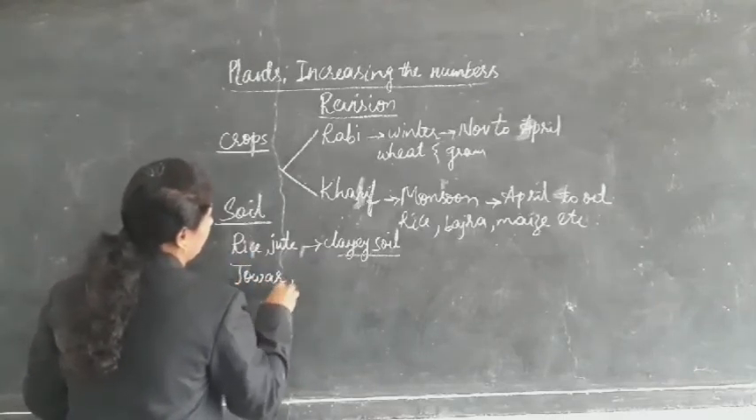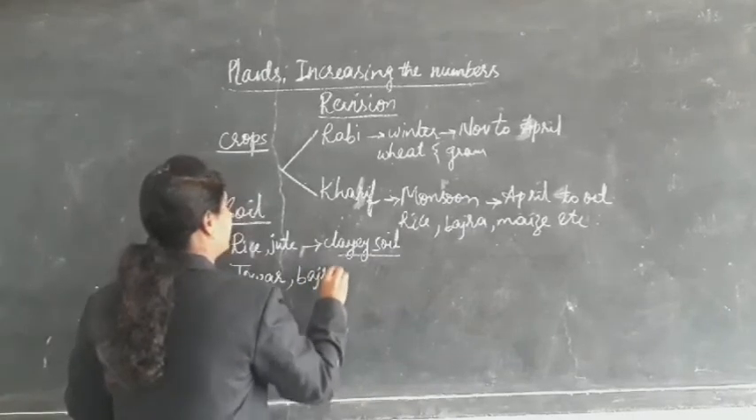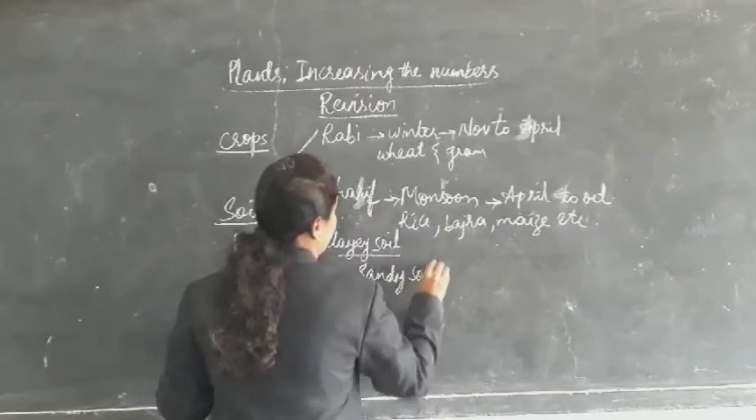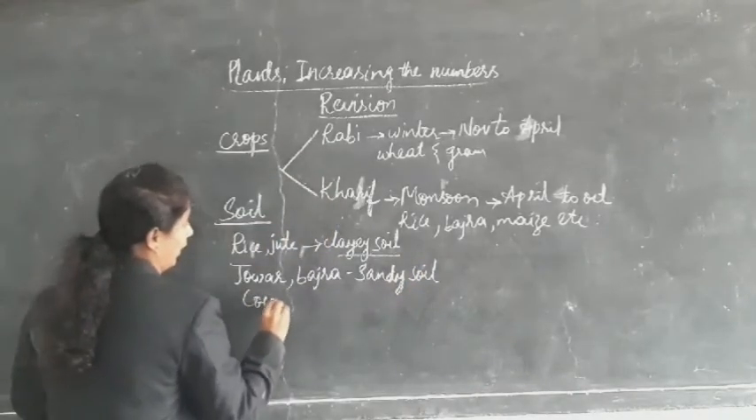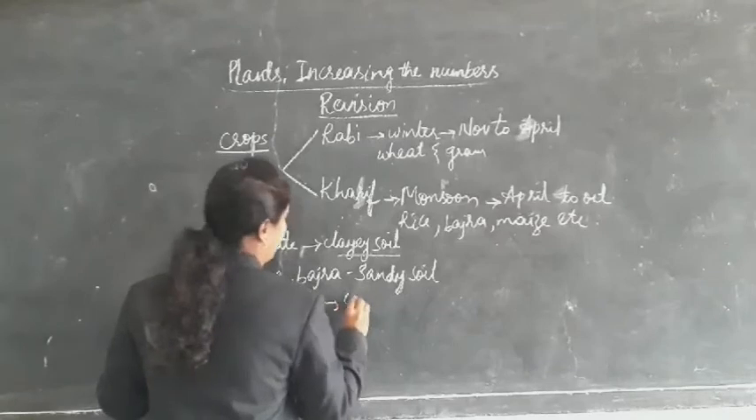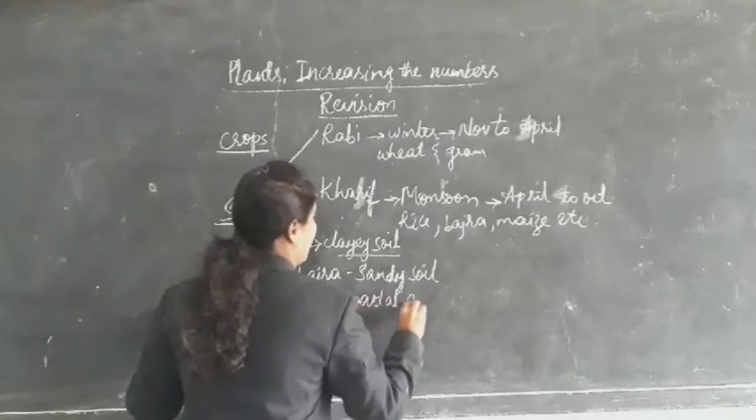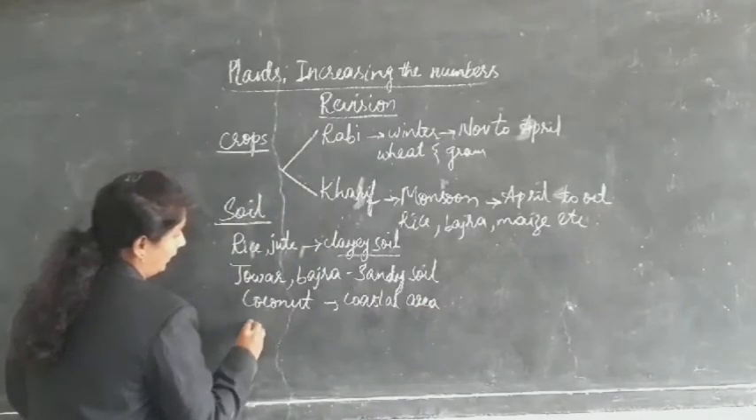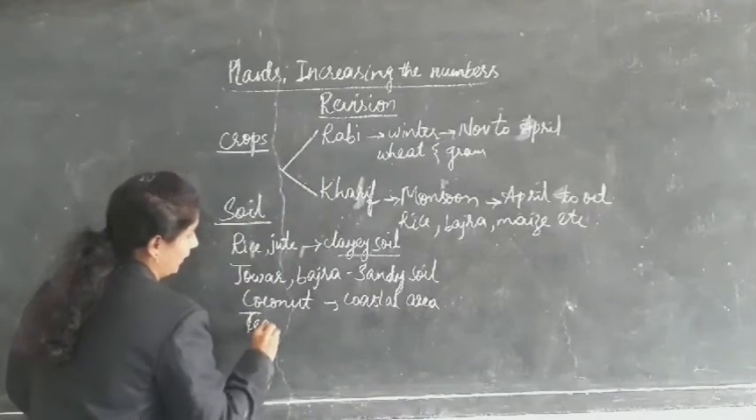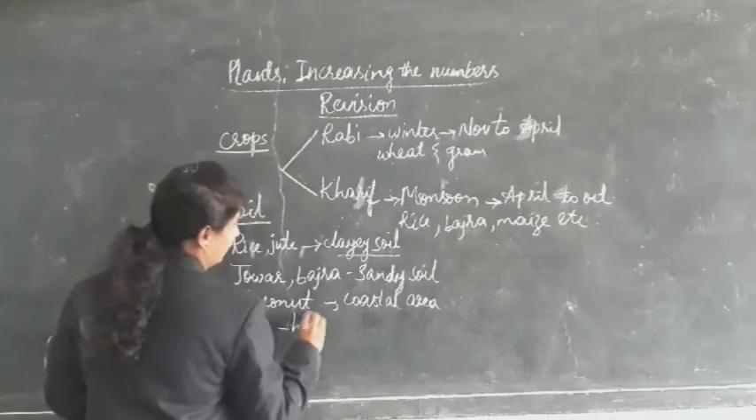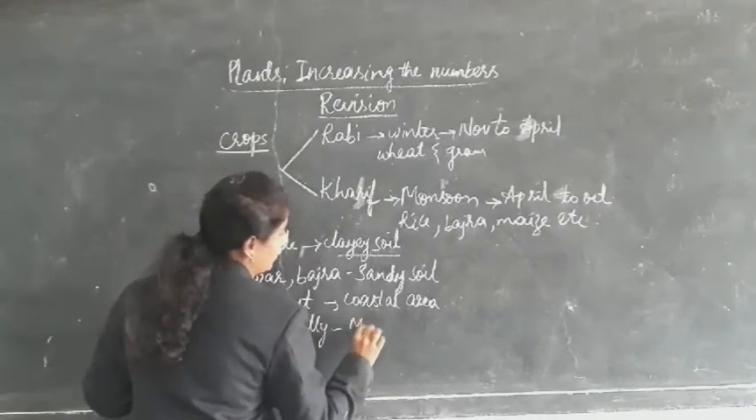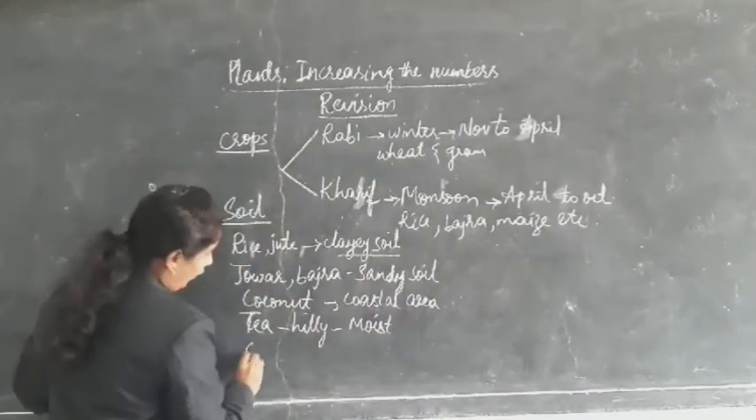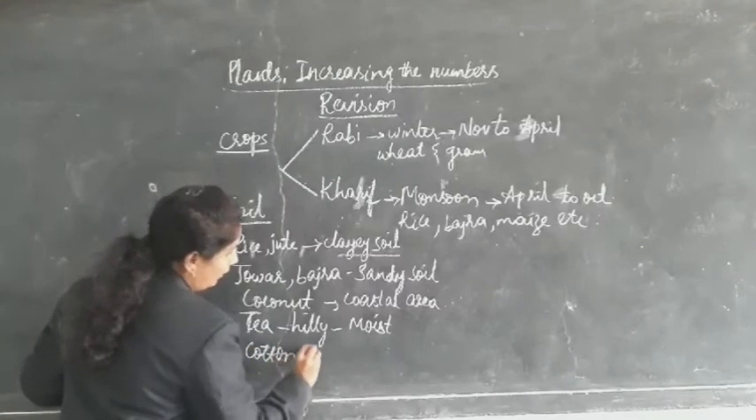Next, jowar and bajra grow in sandy soil. If you take coconut, it grows in coastal areas where there is moist soil. And tea grows in hill areas with moist soil, and cotton needs black soil.